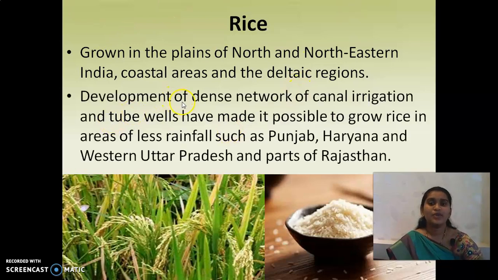See children, development of a dense network of canal irrigation and tube wells has made it possible to grow rice in areas of less rainfall such as Punjab, Haryana and western Uttar Pradesh and parts of Rajasthan. So as we know, due to the Green Revolution and the irrigation activities, even in Punjab the rice or paddy production is a major crop. Okay, so there also they'll call this a commercial crop. In Punjab and all we can see rice is a commercial crop.